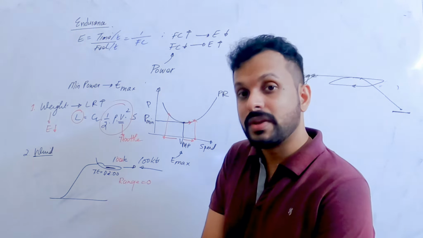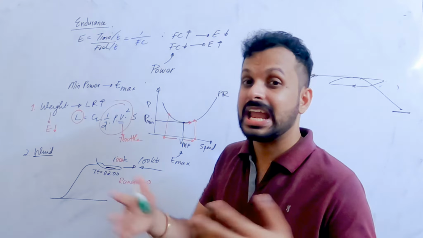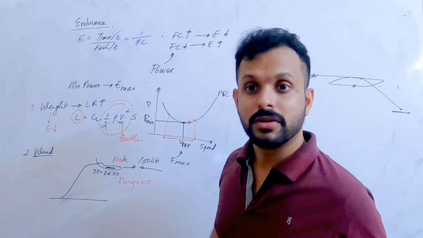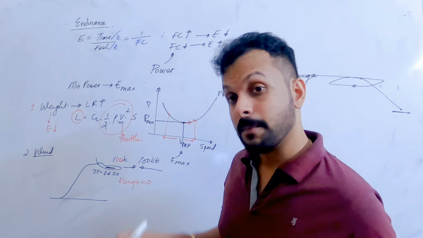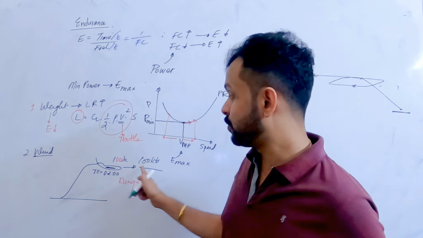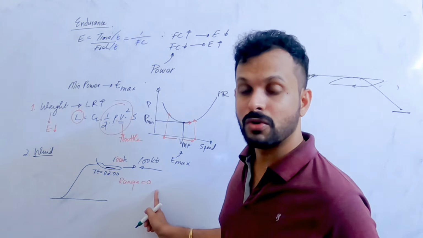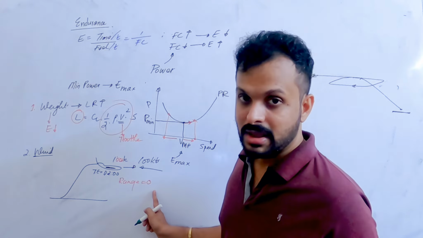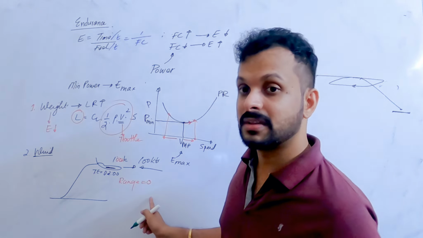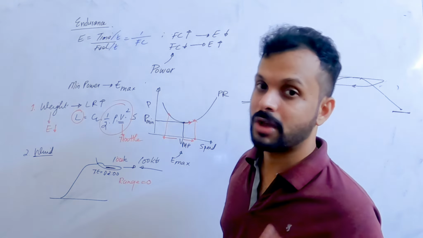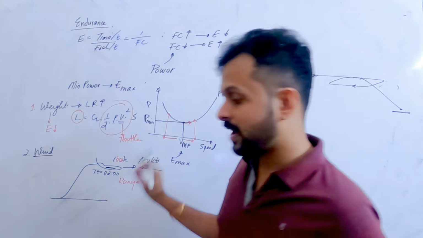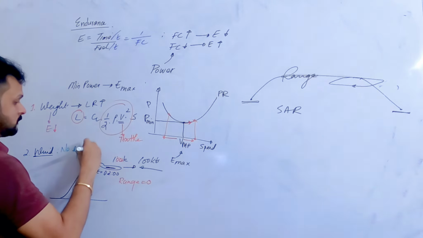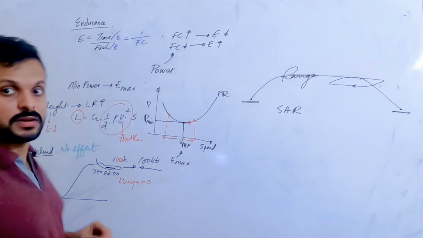So headwind, tailwind, or on that matter any given wind, has no effect on the endurance. Make sense? But that is not the case with the range. If you have headwind, the range reduces, and if you want to reduce the effect of headwind, you have to fly faster. If it is a tailwind, that is going to increase the range, and to maximize the effect of tailwind, you have to fly slower. But in case of endurance, wind has no effect. Is that clear?